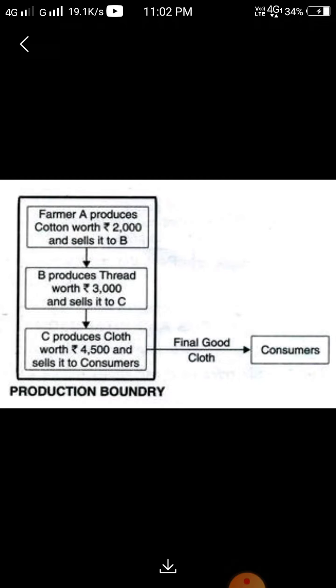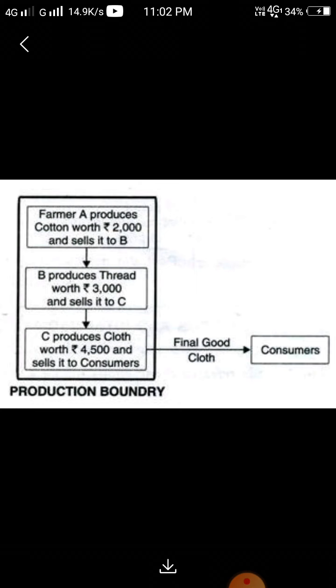One example of how intermediate goods are converted into final goods: a farmer A produces cotton worth rupees 22,000 and sells it to B. Again B produces thread worth rupees 3,000 and sells it to C, and C produces cloth from that thread worth rupees 45 and sells it to the consumer, and then it becomes the final good.